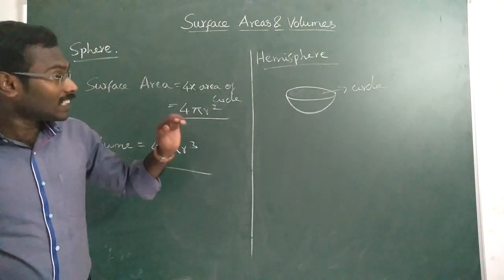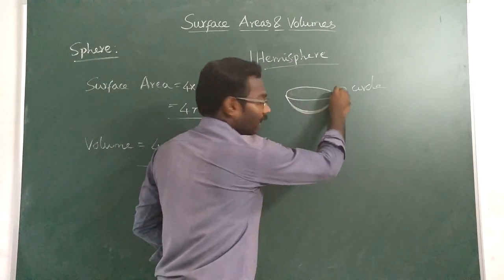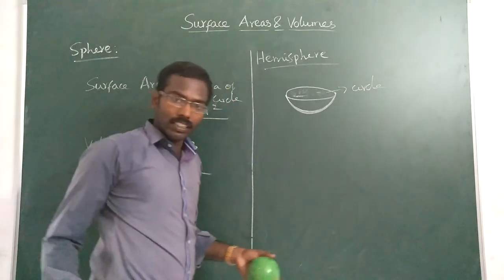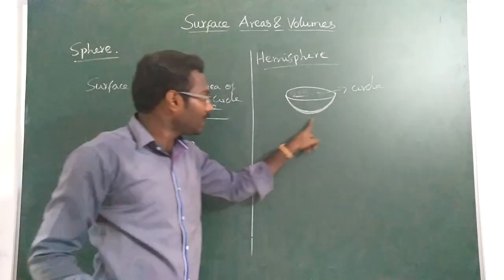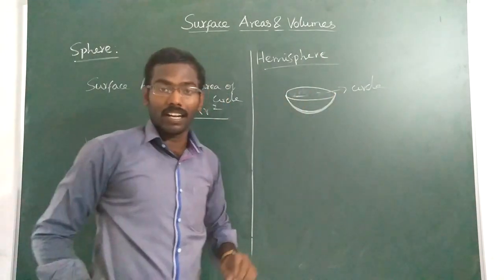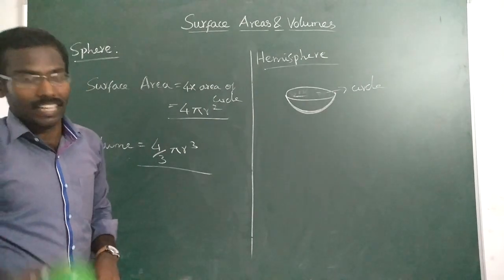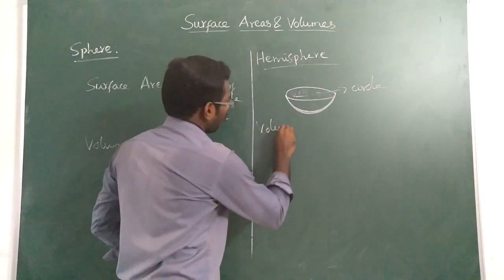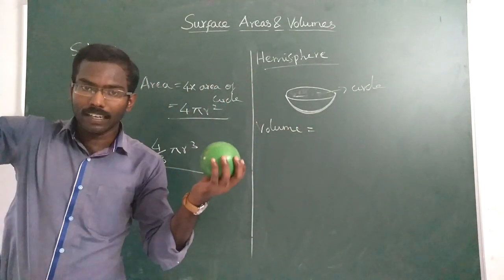Okay. So in case of sphere, this is curved region, and this region is not curved, it is flat. Understood? In the sphere, the whole region is curved, but in hemisphere, this region is curved, this region is flat. So hemisphere has TSA and CSA separately. I will tell you. First, volume. See here, hemisphere is nothing but half of sphere.